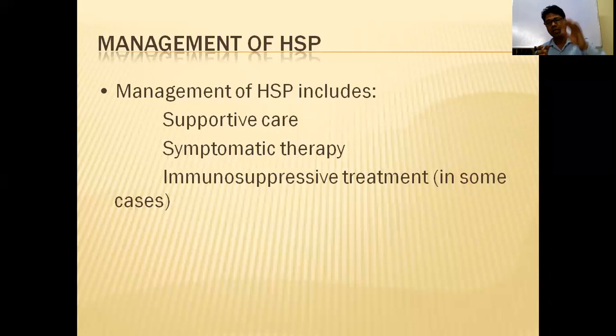Now this is all about HSP, Henoch-Schonlein purpura. If you go to the pediatric ward, you will definitely get 1 per day, or in a month, definitely 4 or 5. Okay, so HSP is most common, and it is a clinical diagnosis.